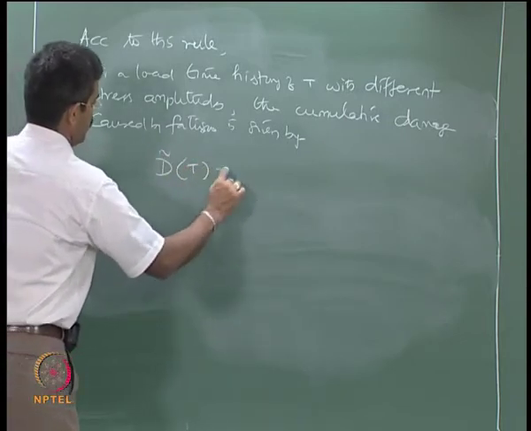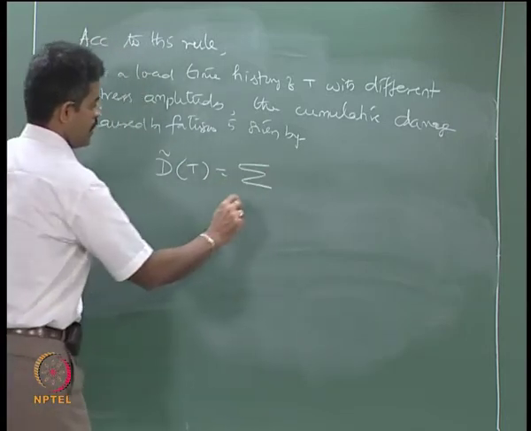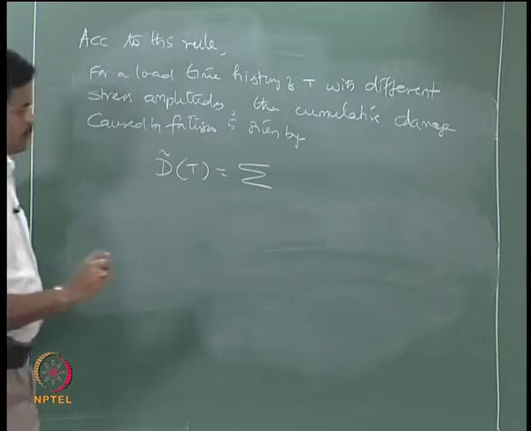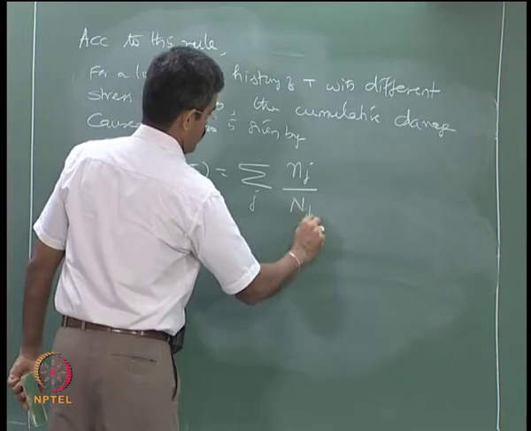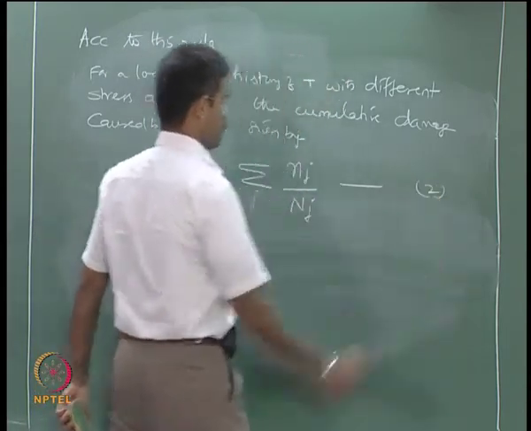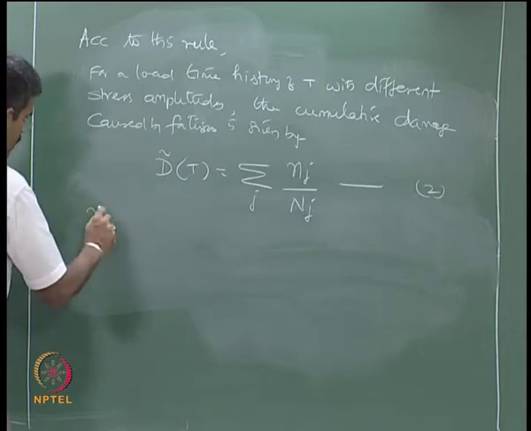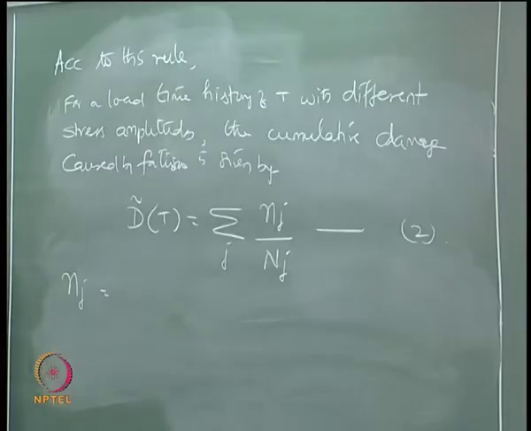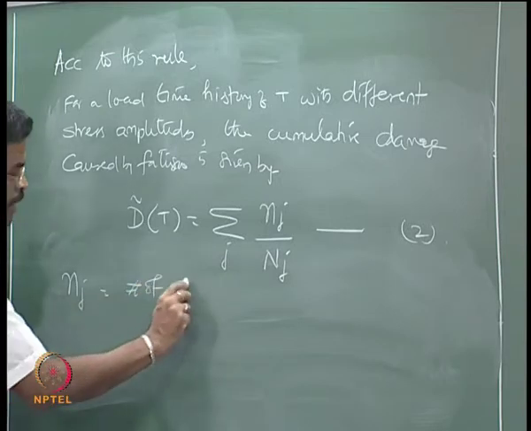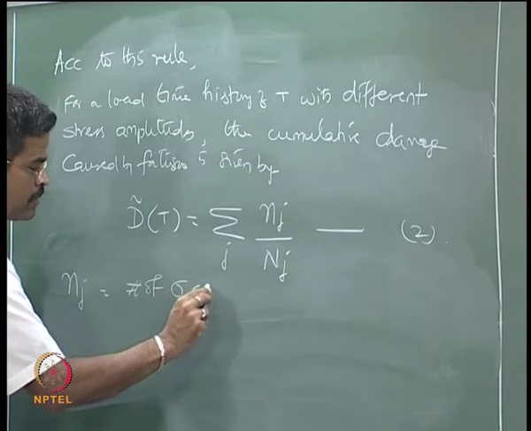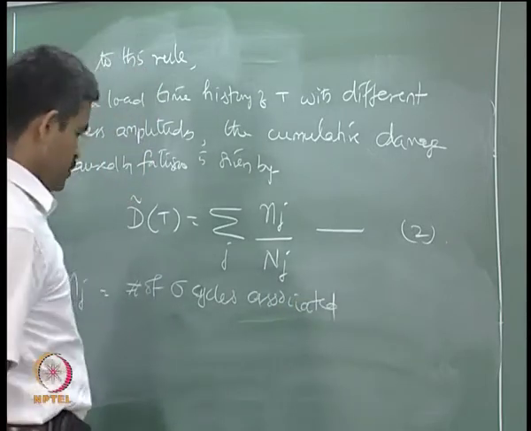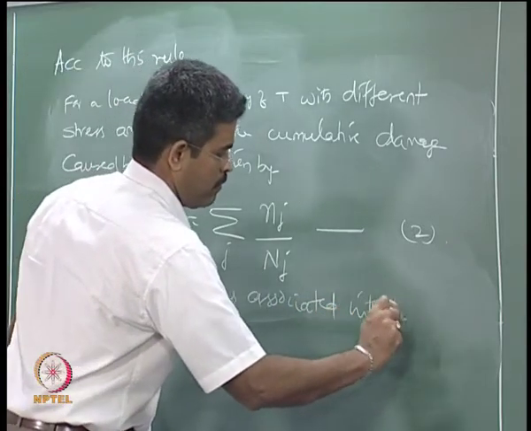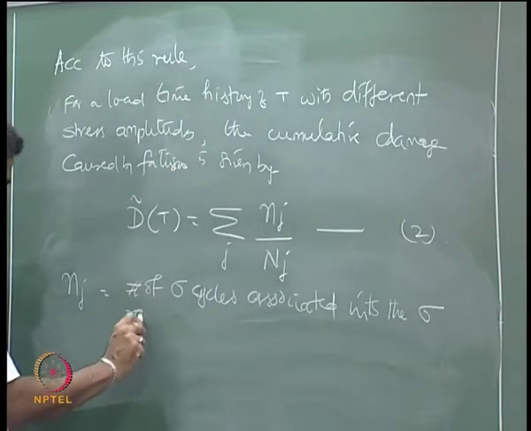d tilde of t, which is summation over j of Nj by capital Nj, equation number 2, where Nj is the number of stress cycles associated with the stress range.